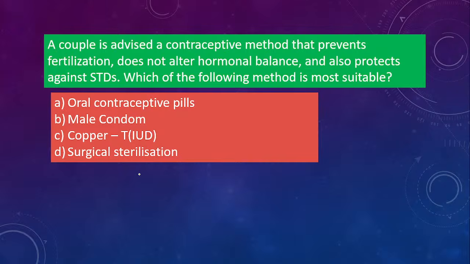Okay. Next one. A couple is advised a contraceptive method that prevents fertilization, does not alter hormonal balance, and also protects against STDs. Which of the following methods is most suitable? Oral contraceptive pills, male condom, copper T IUD, that is intrauterine device, and surgical sterilization. Which one will prevent fertilization but not affect hormonal balance, have no side effects in the body, and also protect against STDs? All are contraceptive methods, but which is the one that will justify this question?